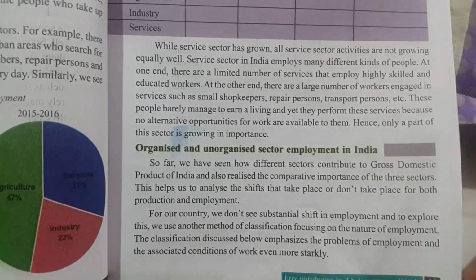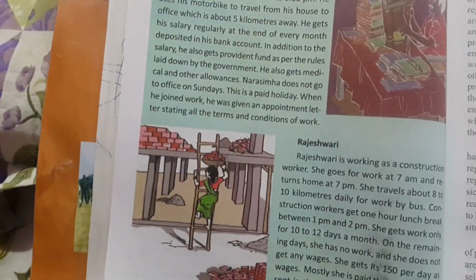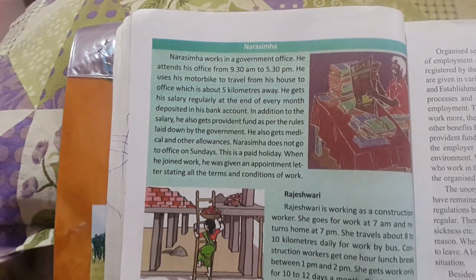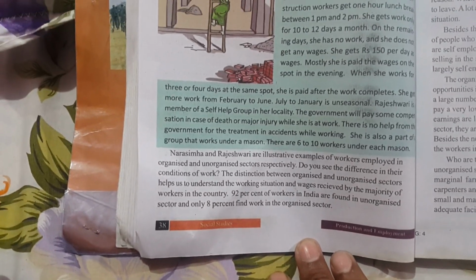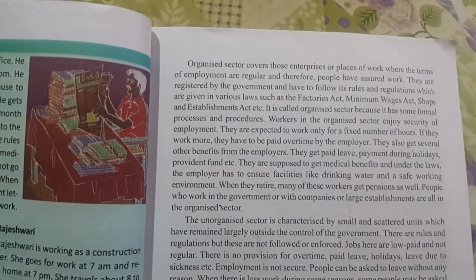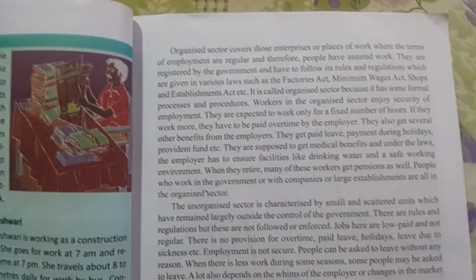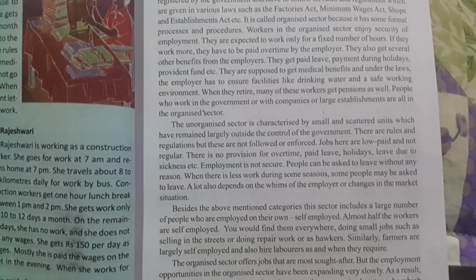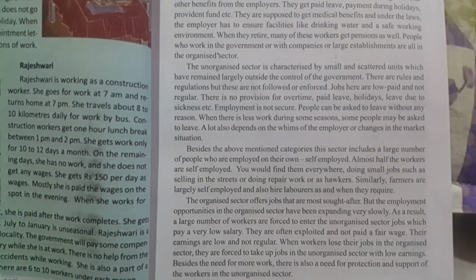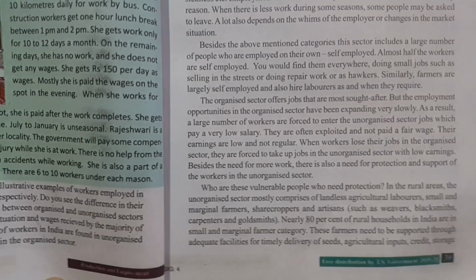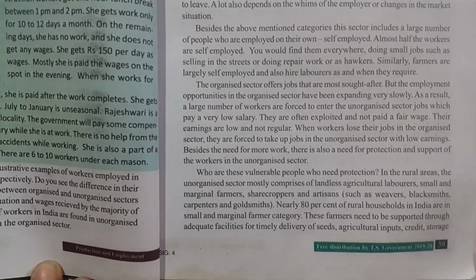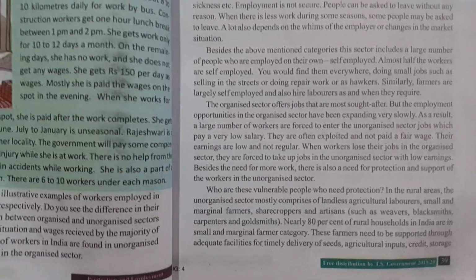92% of workers in India are found in unorganized sector and only 8% find work in organized sector. Places of work of organized sector are registered by the government. The unorganized sector is characterized by small and scattered units which have remained largely outside the control of government. Nearly 80% of rural households in India are in small and marginal farmer category.